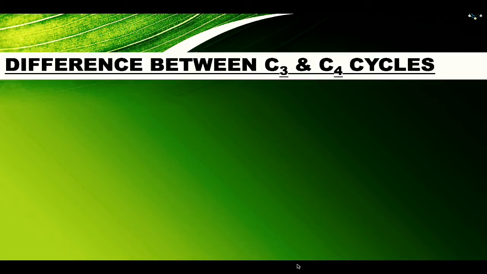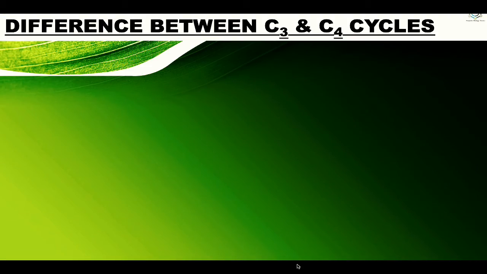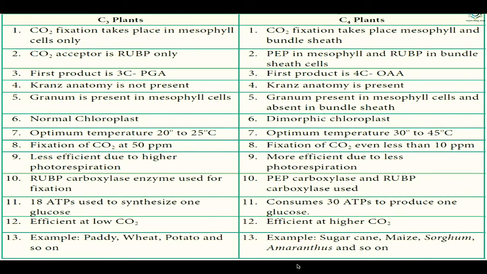After this, now the differences between the C3 and C4 cycles. First, the main differences between C3 plants and C4 plants. In C3 plants, carbon dioxide fixation takes place in the mesophyll cells only, while in C4 plants, it takes place in both mesophyll cells and bundle sheath cells.